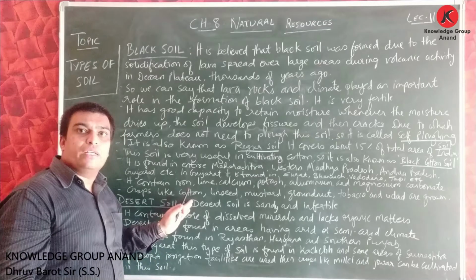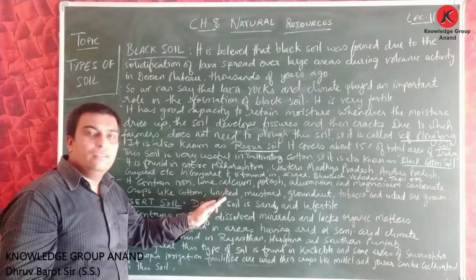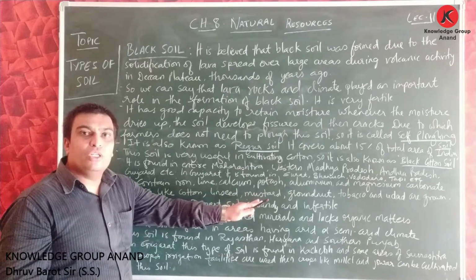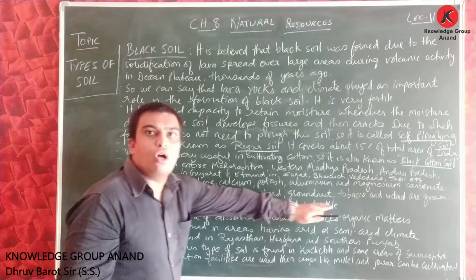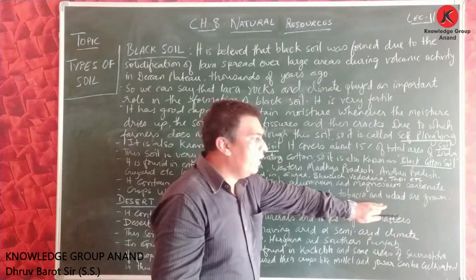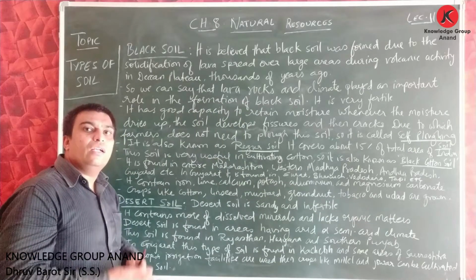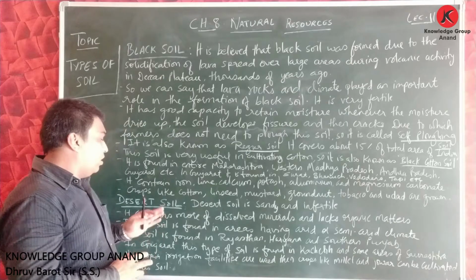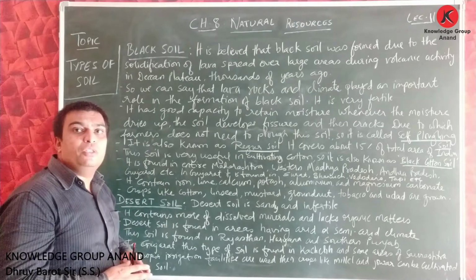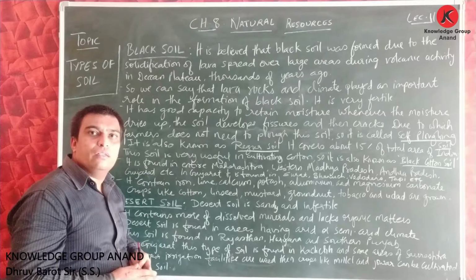Crops like cotton, linseed, अलसी जिसको बोलते हैं, mustard, groundnut, tobacco and urad, these all are grown. So friends, this was the information about black soil.